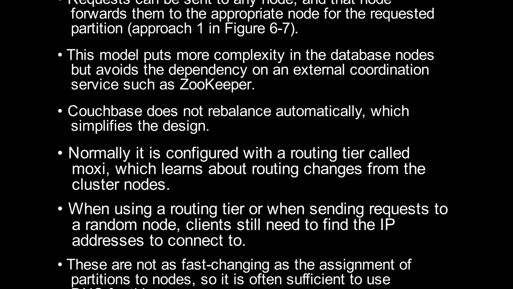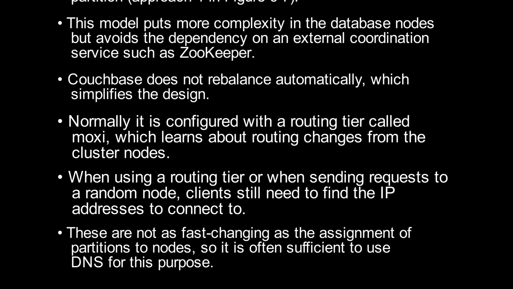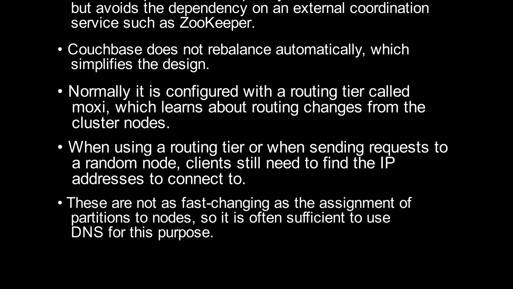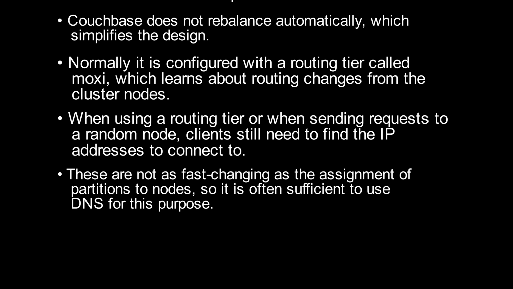When using a routing tier or when sending requests to a random node, clients still need to find the IP addresses to connect to. These are not as fast changing as the assignment of partitions to nodes, so it is often sufficient to use DNS for this purpose.